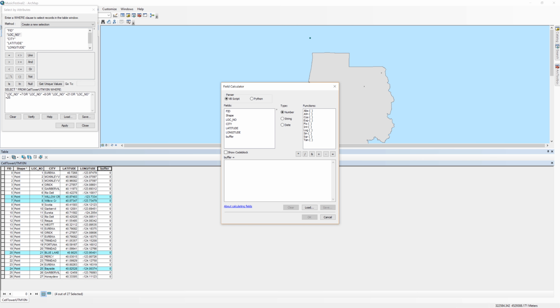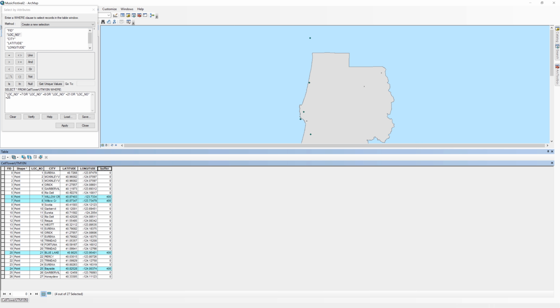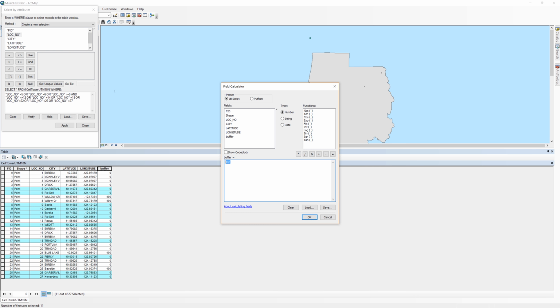On the lower half of the field calculator, you'll see the words Buffer equals, followed by a white box. Enter 400 in the box to complete the statement Buffer equals 400. Then click OK. Notice that only the records that were selected received a 400. Repeat these steps for the rest of the cell towers. The next group will need a value of 1000.